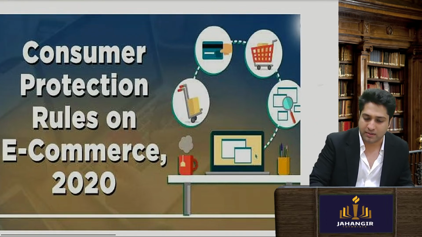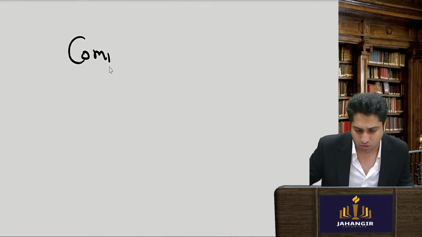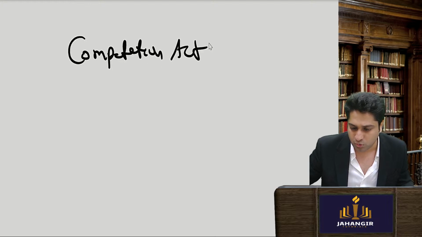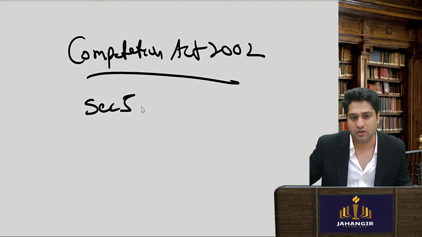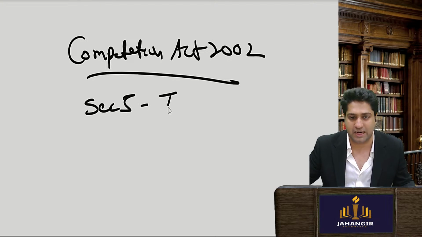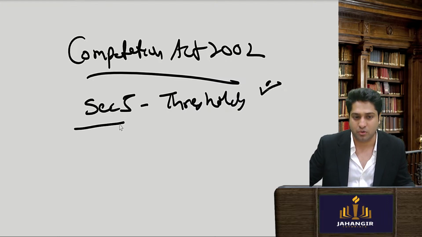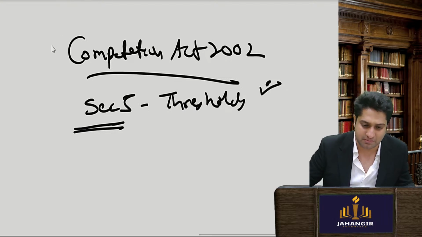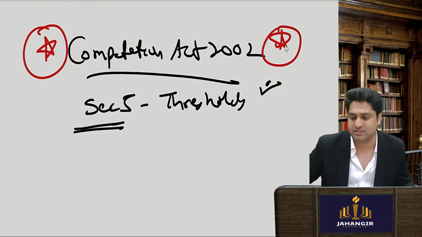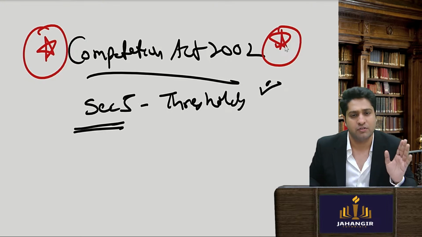Now there is one more amendment, with respect to the threshold limits of combinations. Your combination in the Competition Act 2002, the amendment with respect to section 5. The thresholds have just been revised. The concept is exactly the same: transaction-based method, everything. So this is important. Just the limits have been changed in the file. You can see the limits. I've also shared it earlier. From that you can study.